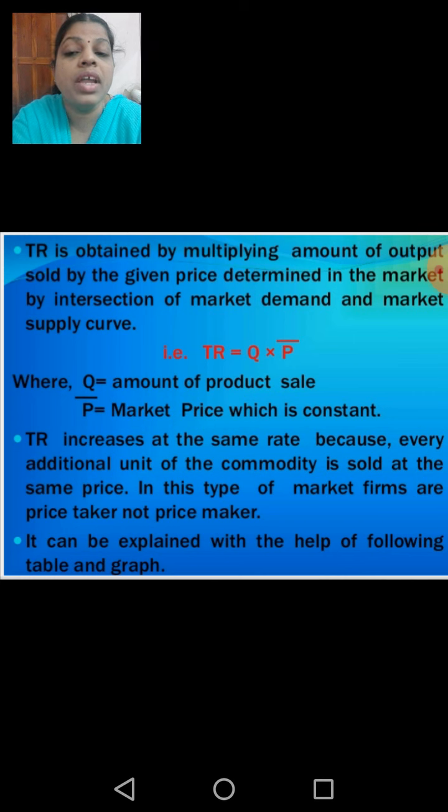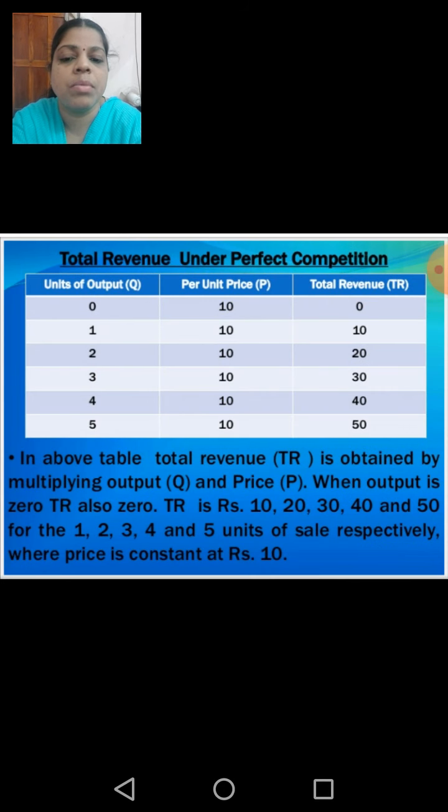It is determined only by the intersection of the two market forces. Which are they? Demand and supply. In this type of market, firms are price takers and not price makers. So that is actually the important feature of this market.